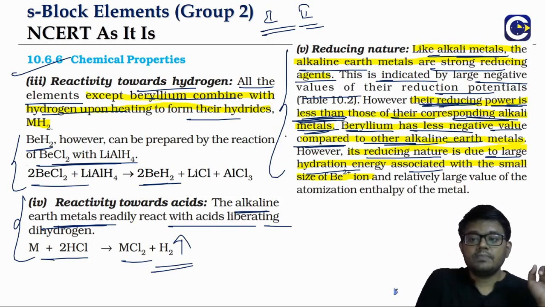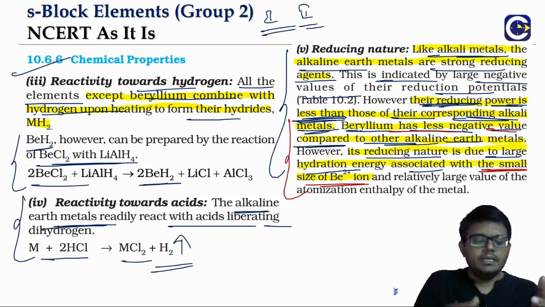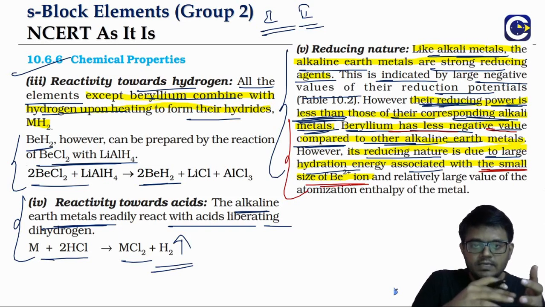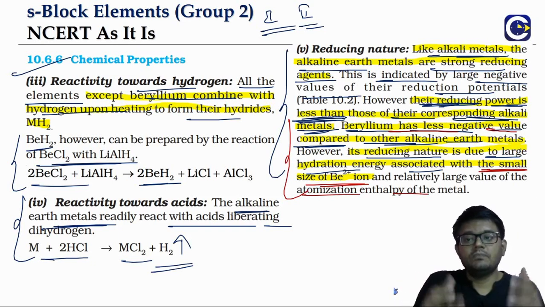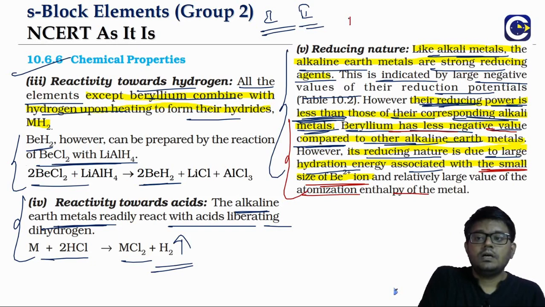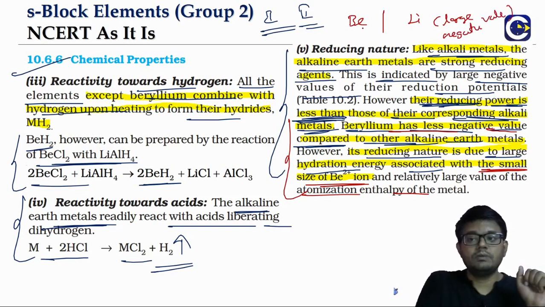So beryllium will have a less negative value for the reduction potential, and the reason for that is its small size, which gives it high energy for sublimation or atomization, and it also requires a large amount of energy for ionization. As a result, unlike lithium, which is able to have an exceptionally large negative value of the reduction potential, beryllium will not be able to.